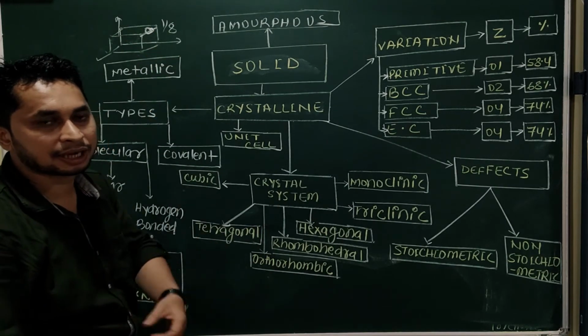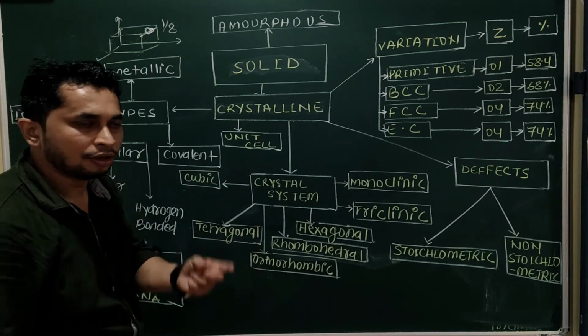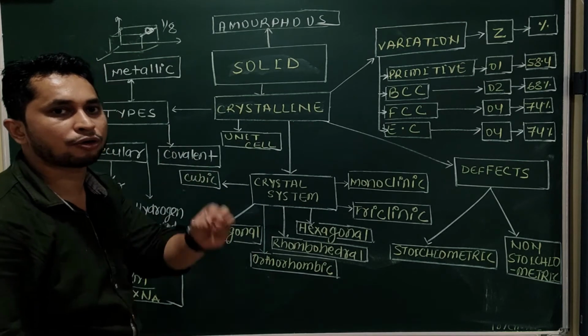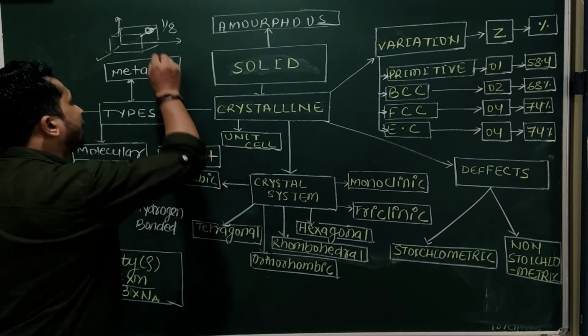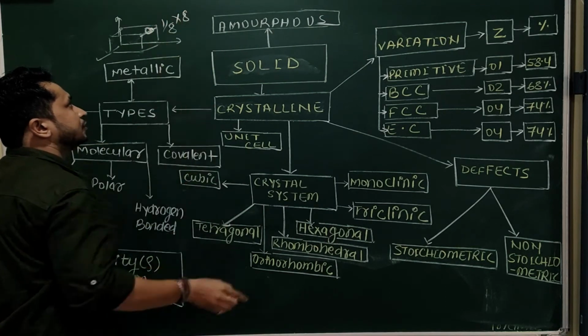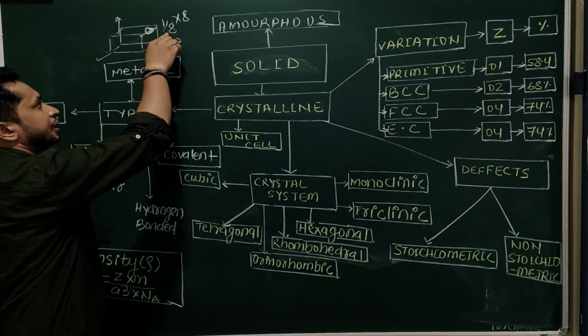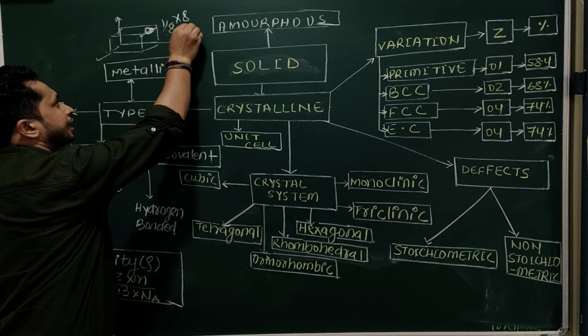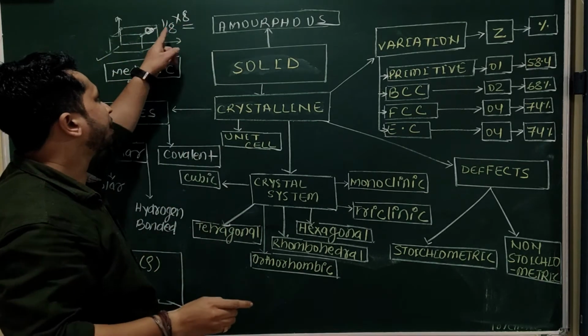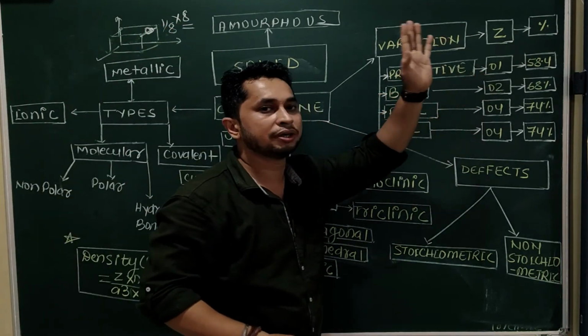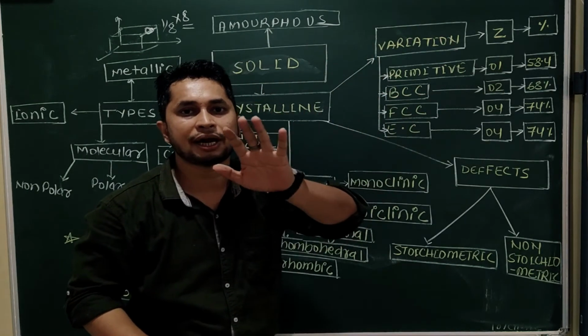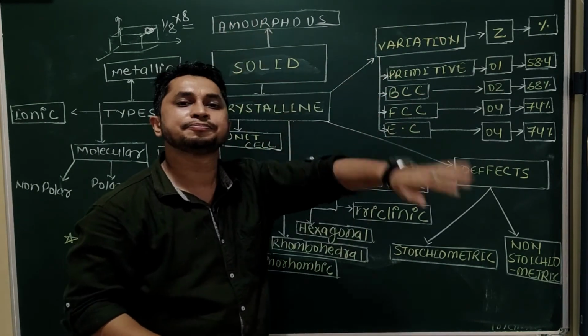Complete atoms are not present in the unit cell. Each corner atom contributes 1/8th part, and we have 8 atoms on 8 corners. 1/8 into 8 is equal to 1. That means the total contribution of the atoms is 1 in a unit cell.